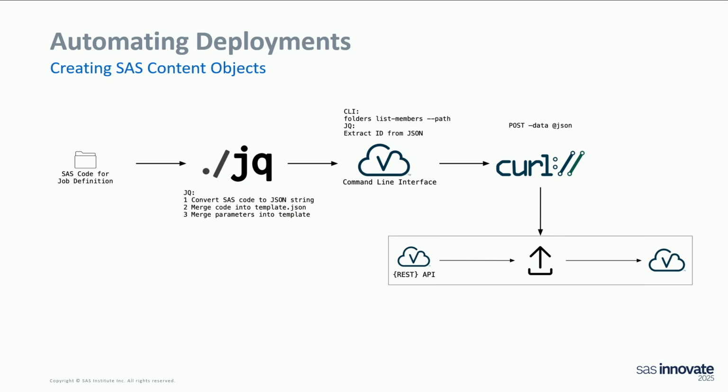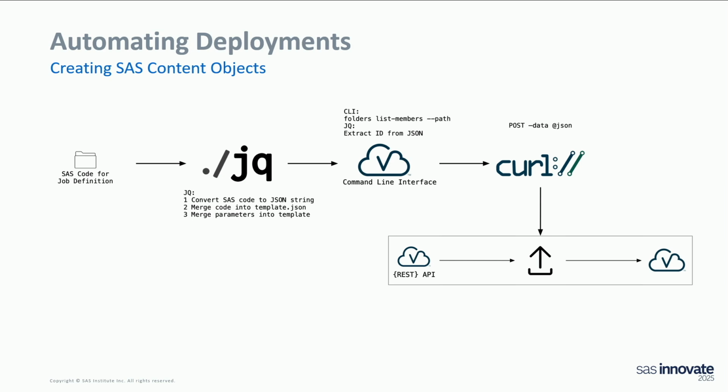So in this case, we have a bit of SAS code. We just write SAS code, and then we are going to create JSON files where we insert the right information so that we can create that content using, in this case, the REST APIs. This is because we wanted to put them in a specific folder in the SAS content server, and the CLI, maybe it does now, but at that point you couldn't put it in a specific folder.